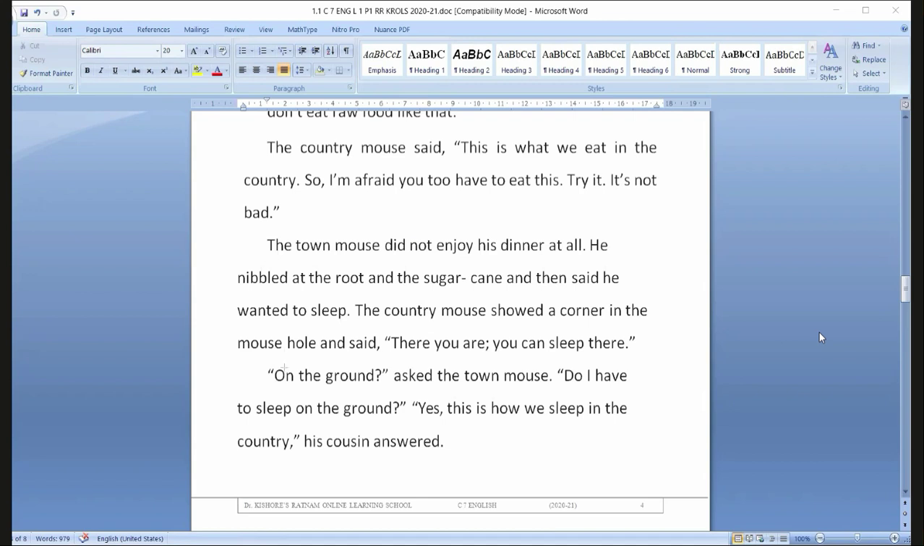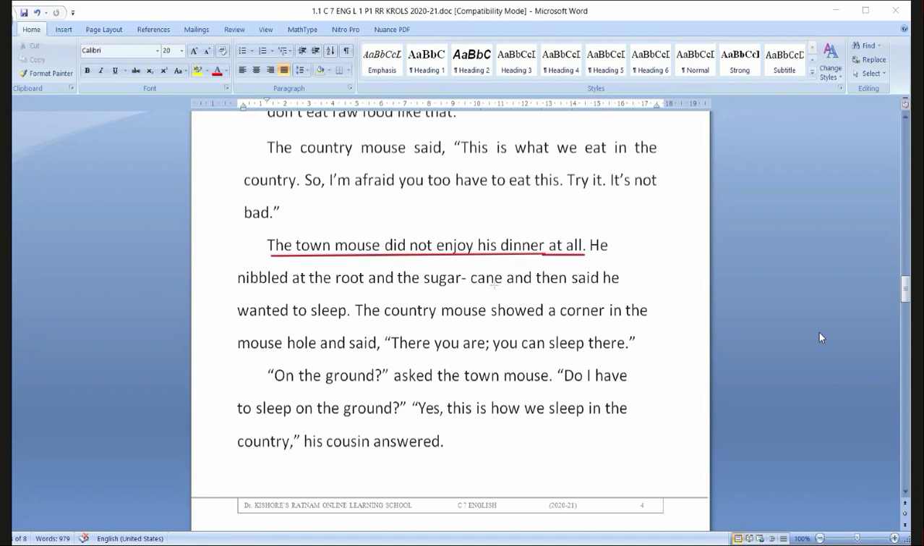The town mouse did not enjoy this dinner at all. He nibbled at the root, the sugar cane, and then said he wanted to sleep. The country mouse showed a corner in the mouse hole and said, there you are, you can sleep there. The town mouse did not enjoy this dinner. It doesn't have a habit of taking any raw food. It likes chocolate, pizza, all kinds of junk food, cheese, butter, like that. Now here raw food is served.